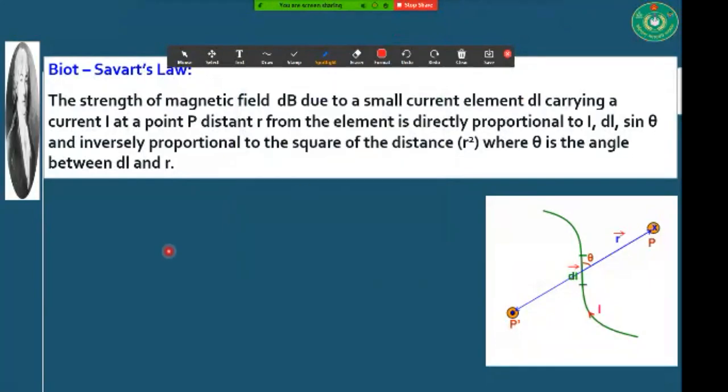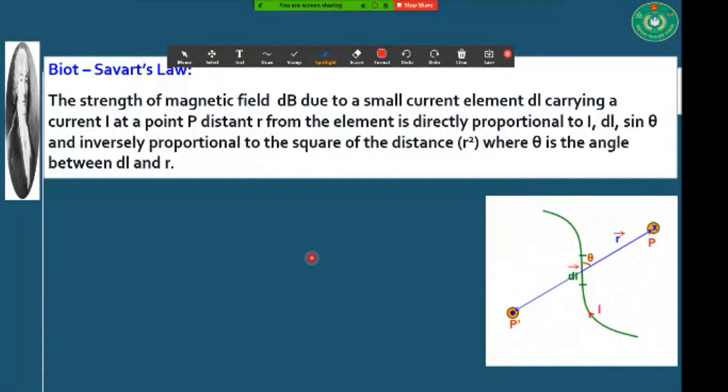Okay. According to Biot-Savart law, when current is passing through a conductor, around this conductor there is created a small amount of magnetic field, and we are going to determine the direction and amount of this magnetic field. Let us suppose this is the segment of a wire, and we are considering a small element of this segment, that is dl, and from this dl at point P at distance r, we are going to determine the amount of magnetic field.